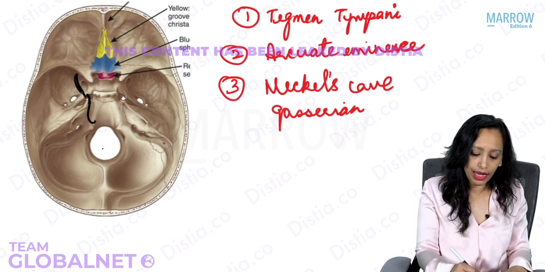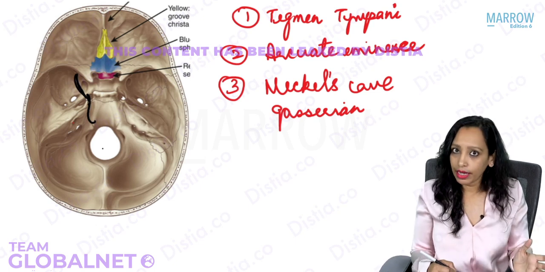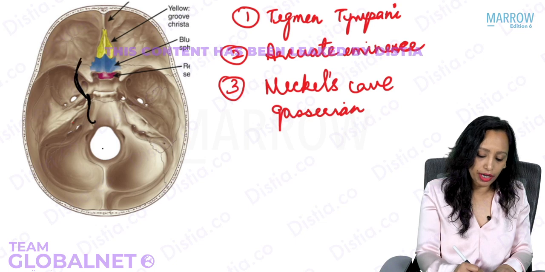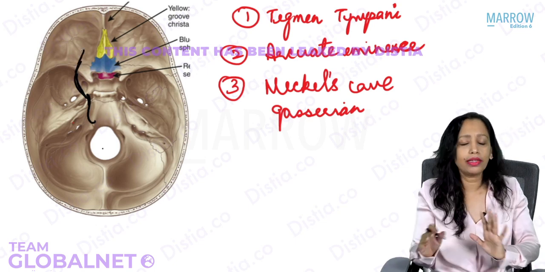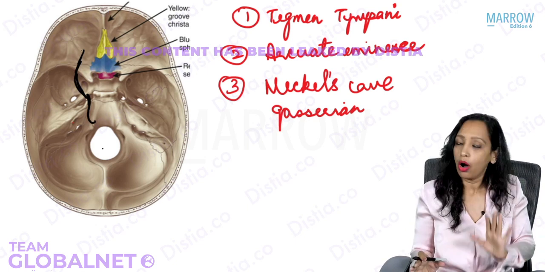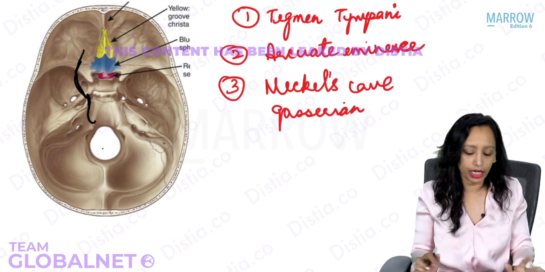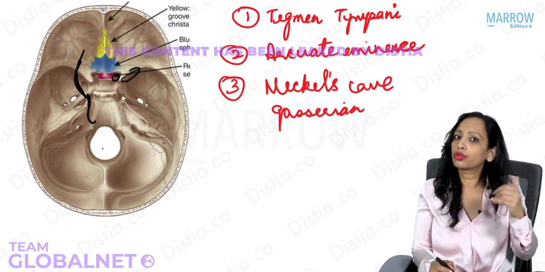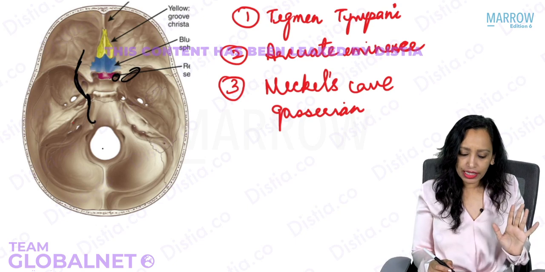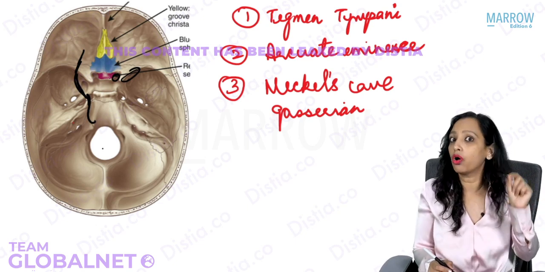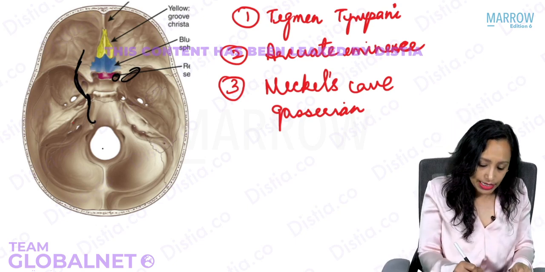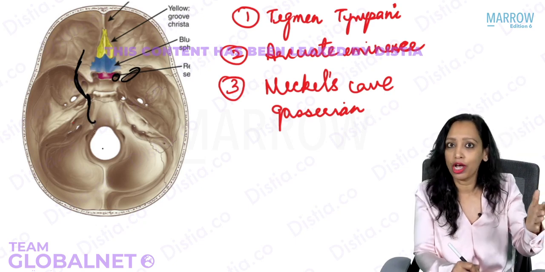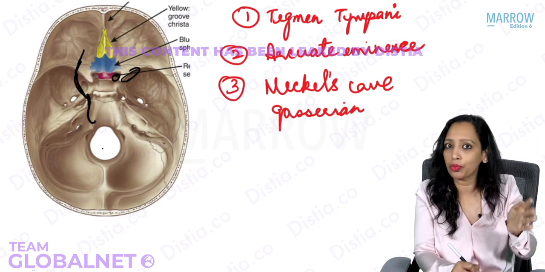What does the sixth nerve supply? Yes, it is the LR6, lateral rectus 6. So it goes out through the superior orbital fissure and then it supplies the eye. Now anything that has to go from the brain into the eye or from the eye into the brain goes only through two openings. One is the superior orbital fissure here and the other is the optic canal. So this is also going out through the superior orbital fissure. So what we are seeing is that the sixth cranial nerve has a very long intracranial course. It is arising quite posteriorly at the level of the posterior cranial fossa, whereas it is exiting the brain through one of the most anterior openings, the superior orbital fissure.